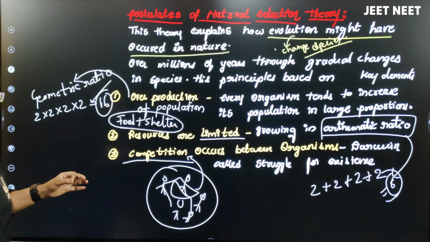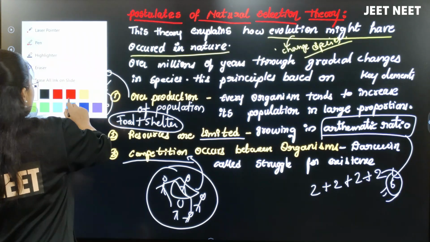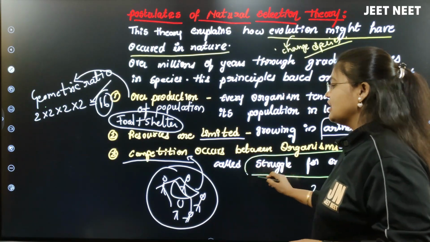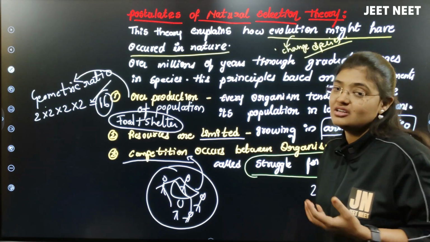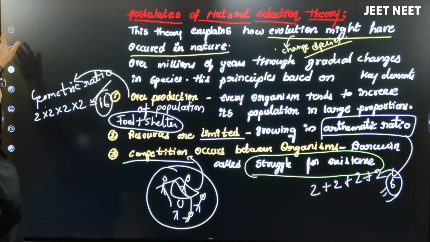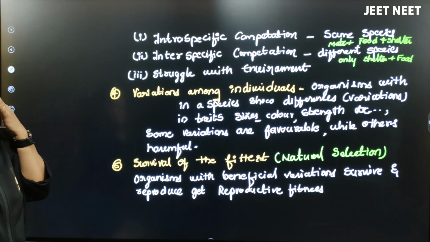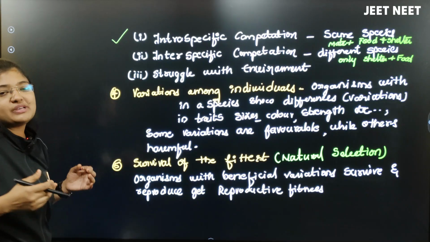That competition which occurs between organisms, he called struggle for existence. Obviously the organisms have to struggle for existence because the resources have become limited.